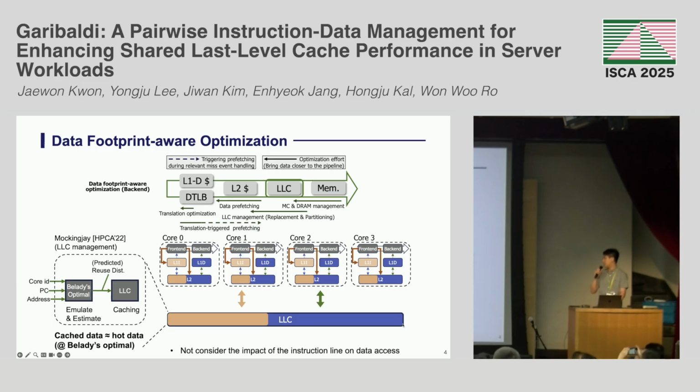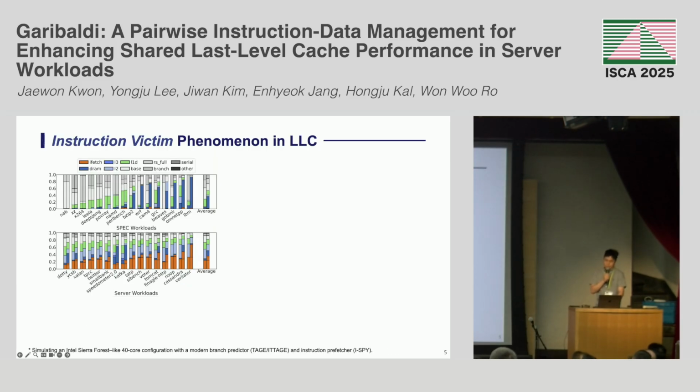However, they do not consider the impact of the instruction line on data access, and this is a new challenge for LLC management. We first derive the CPI stack breakdown by simulating a 40-core system, and as shown in the top graph, traditional workloads like SPEC have a negligible instruction footprint in the LLC, so instruction cache lines have almost no impact on overall cache management.